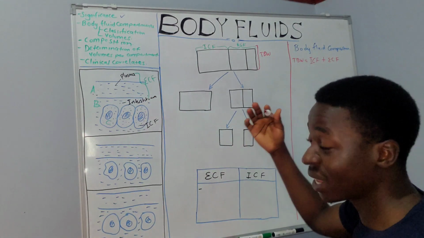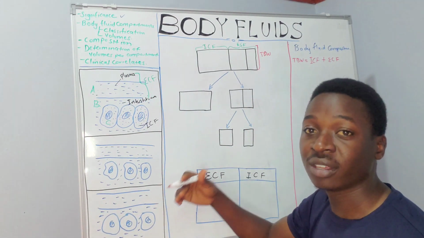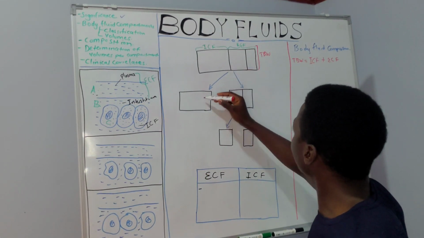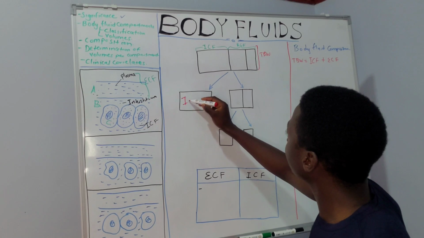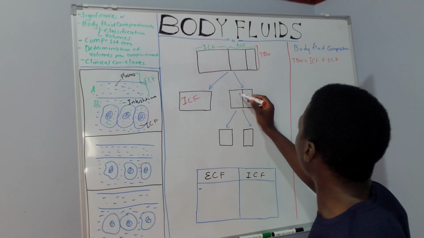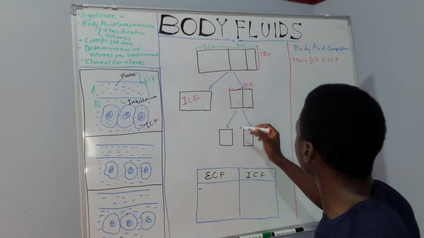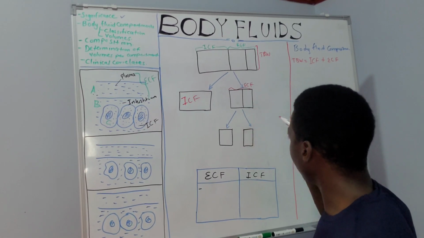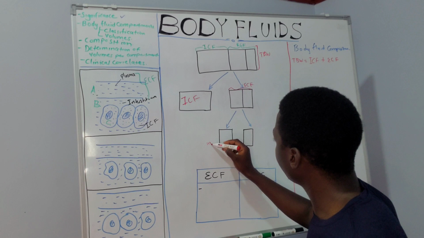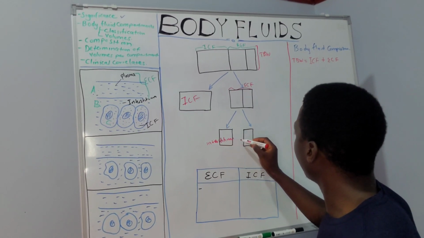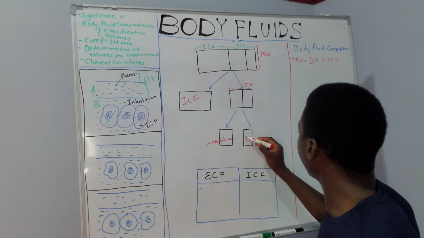We have the plasma and the interstitium. This is what we are calling the ICF, and this is our extracellular fluid compartment, which is composed of two things: the interstitium and the plasma.